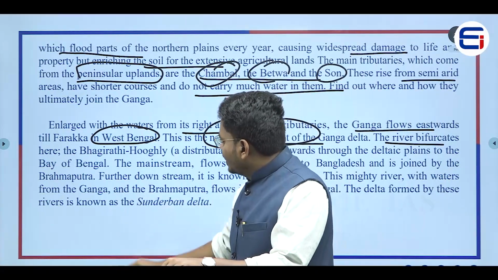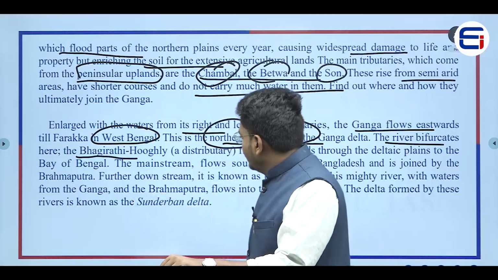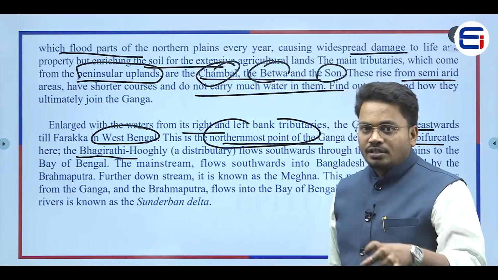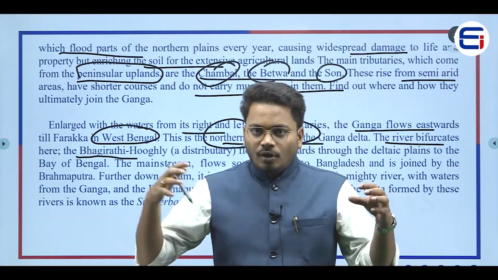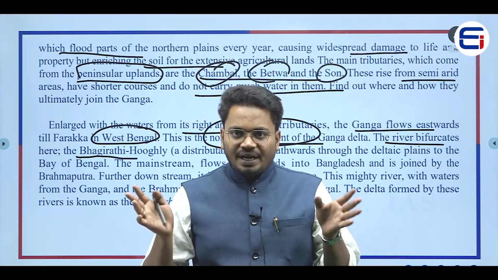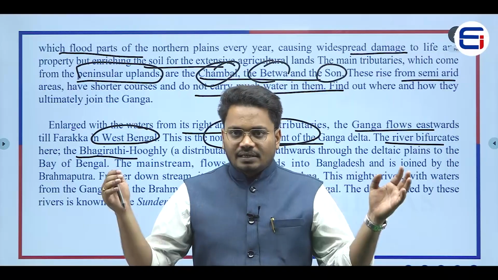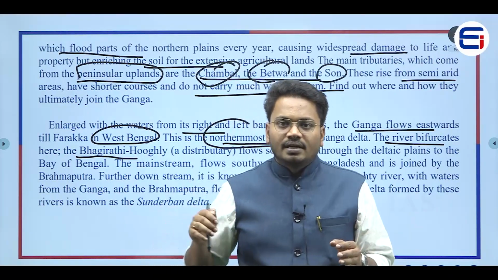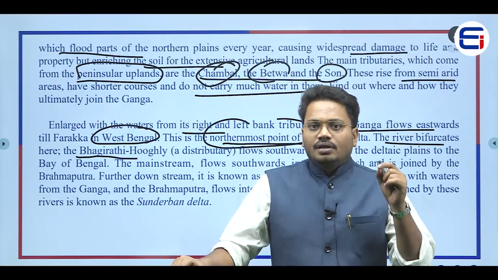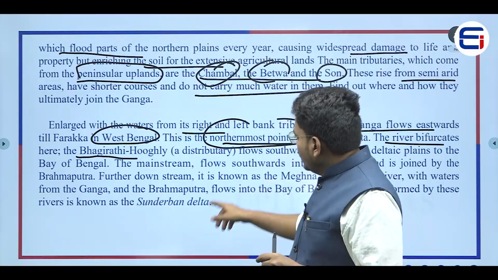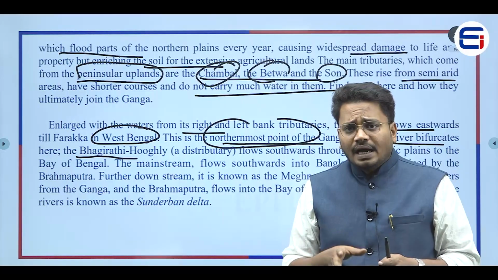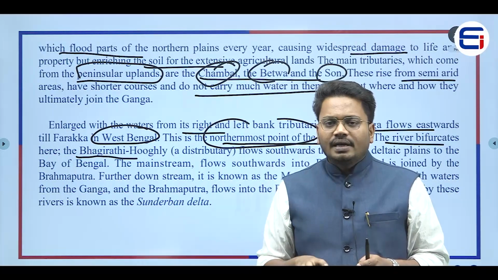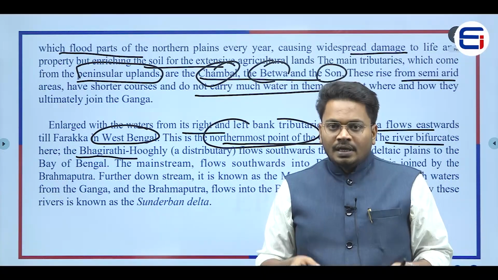So if you see the bifurcation, the first one would be the Bhagirathi Hooghly. It is a distributary. Now the point here is, if small streams are coming and joining a big river, those streams are called tributaries, right? Now these Bhagirathi and Hooghly rivers are separating from the main river.